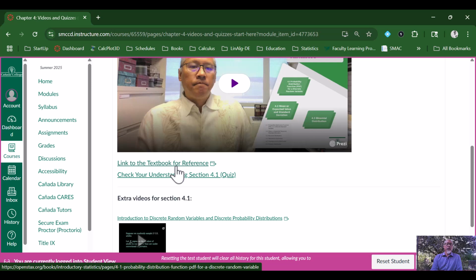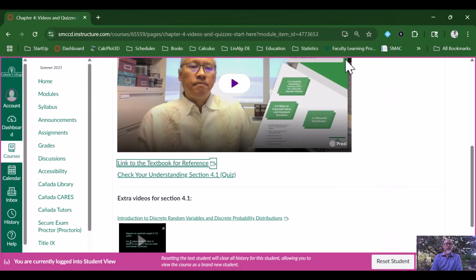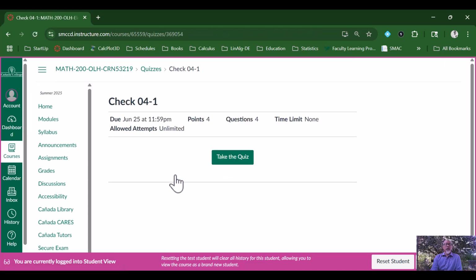You can look at the textbook if you want. Here's a link to the textbook, and clicking on that brings you to the textbook. We have a quiz. These are the extra credit quizzes that help boost your grade. They are generally short quizzes with 4 questions directly related to the video or the section we're talking about. So for section 4.1, you can look at the video, and then some of these questions will relate to the video.